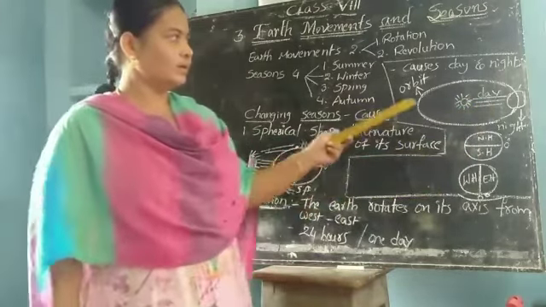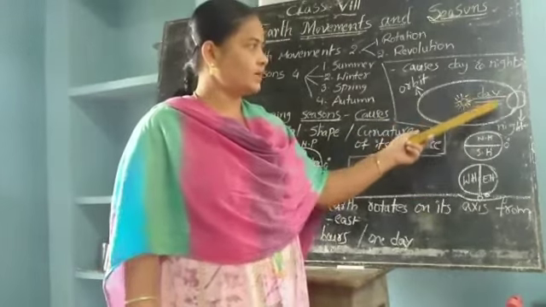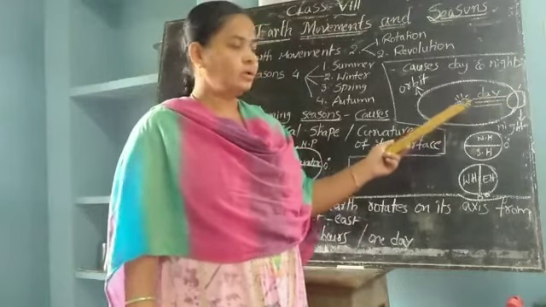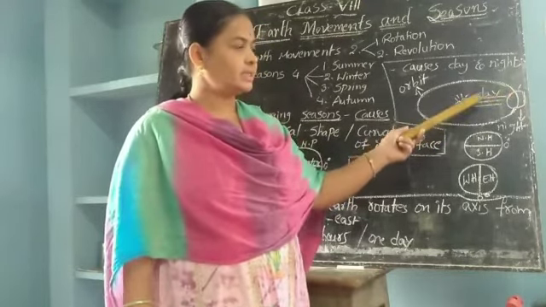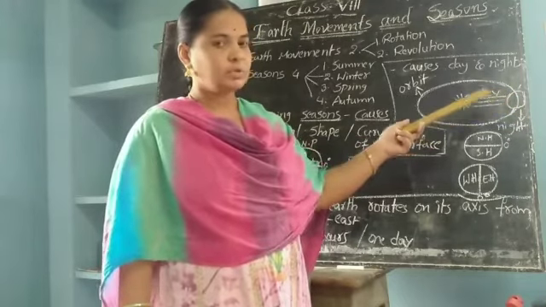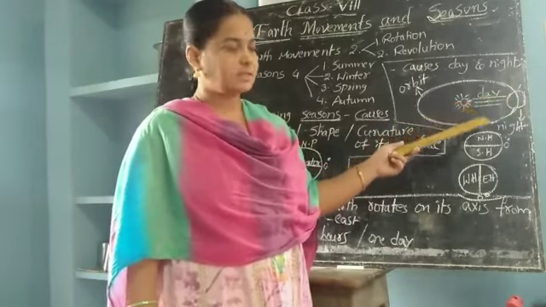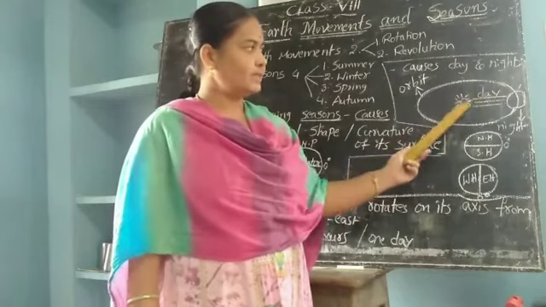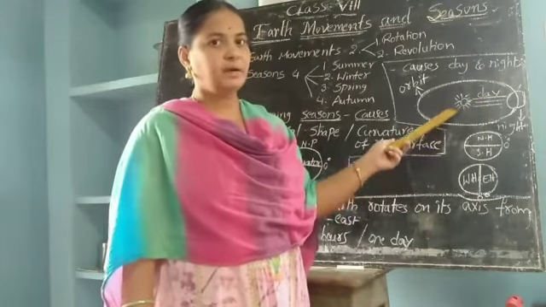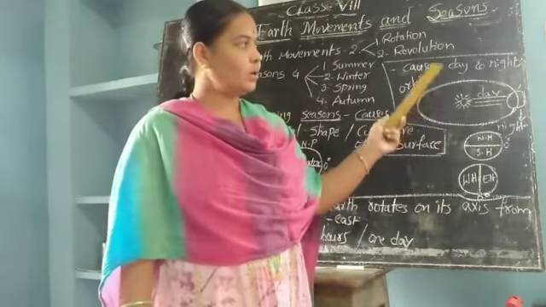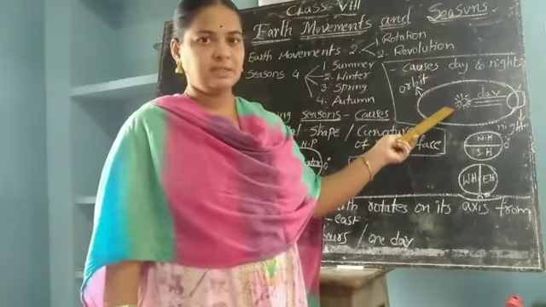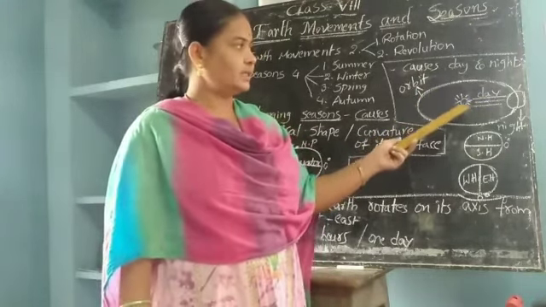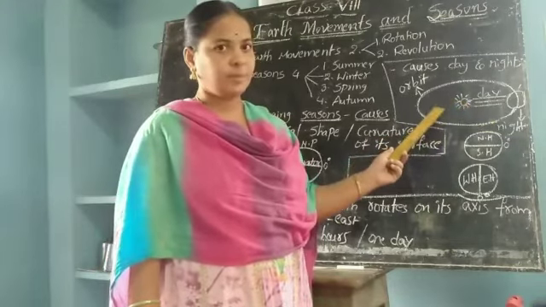Here only some parts of the earth receive sunrays, and another part, that means the back side of the earth, does not receive the sunrays. So those who are facing the sunrays have day, and those who are not facing the sunrays experience night. Like that, the day and night are forming.